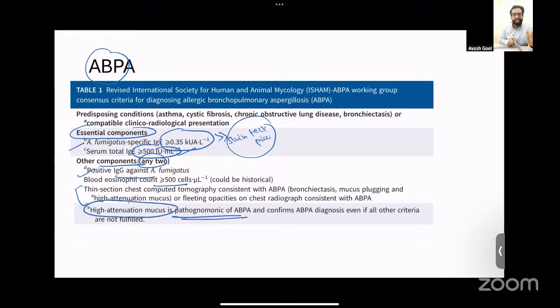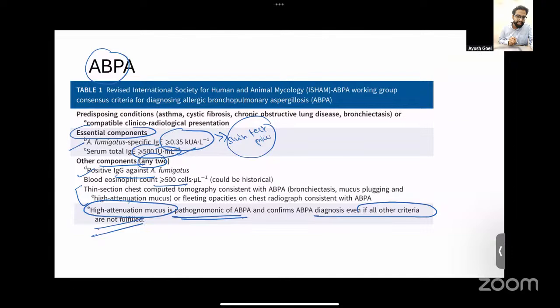HAM is basically when the mucus has a higher attenuation as compared to the back muscles on the CT. If that is present, then the patient definitely has ABPA, even if the patient does not meet the other criteria. So if there is HAM, it is ABPA irrespective of the diagnostic criteria. Remember the cutoffs for IgE and the total IgE levels.